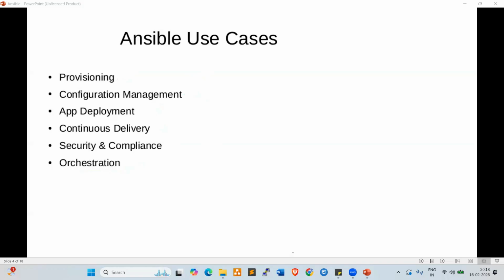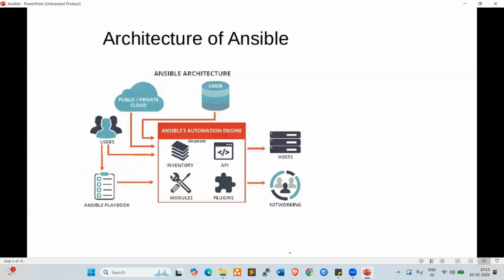Next one, look here. This is the Ansible architecture. Here we have the Ansible automation engine, and in this we have inventories, modules, APIs, plugins. As an Ansible engineer, what will we do? We prepare playbooks. A playbook is a simple YAML file, YML or YAML, right?